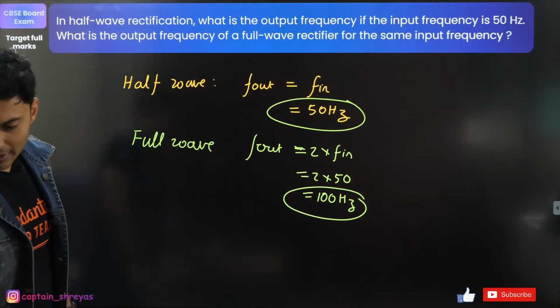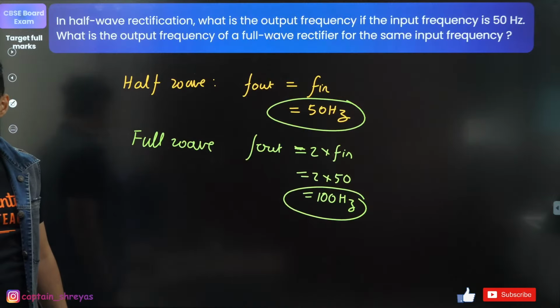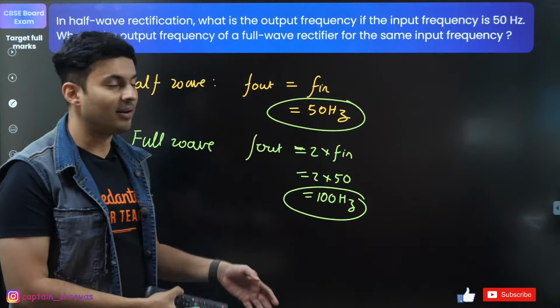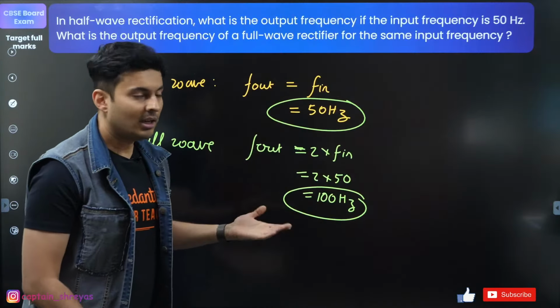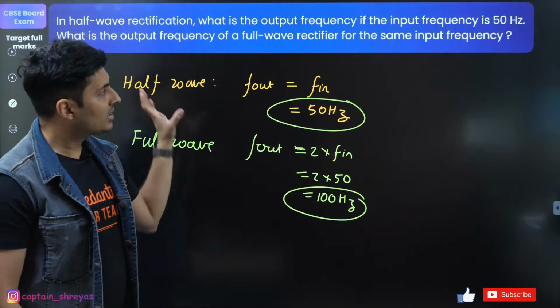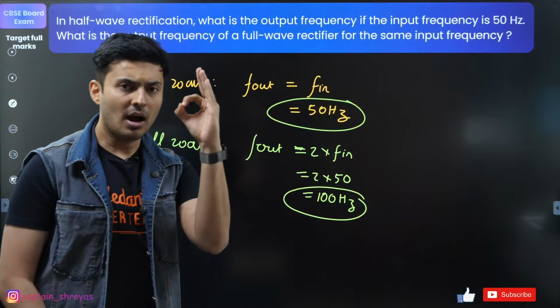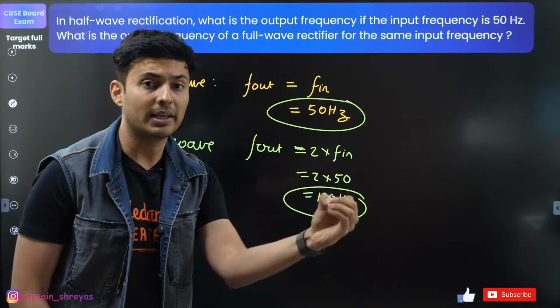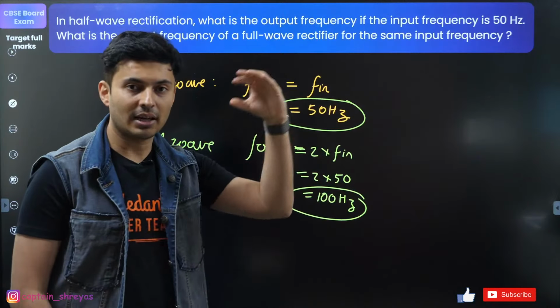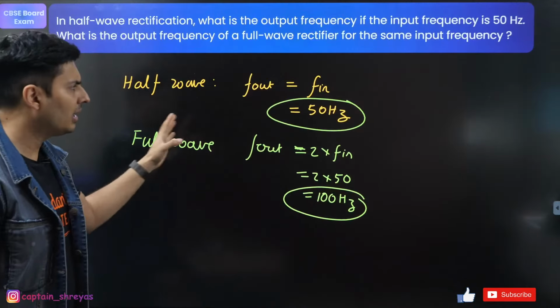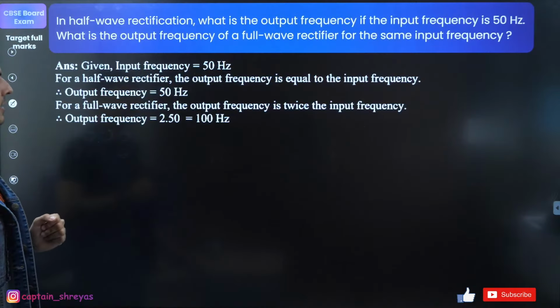50 and 100. Very good. It's double in case of full wave. Many people think that half wave means half, so they divide it by half and write the answer as 25. And for full wave, they think, oh, same frequency will come, and they write 50. So be careful. If you are aware of the waveforms, the working, what the circuit looks like and how the input and output voltages change, you will definitely not make any mistakes. You will get the correct answer.